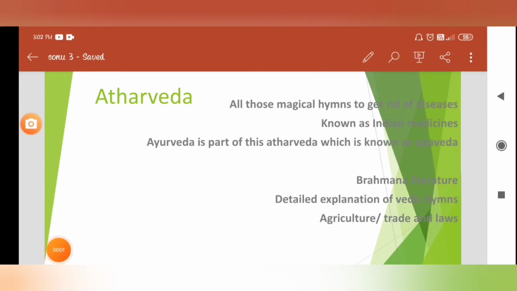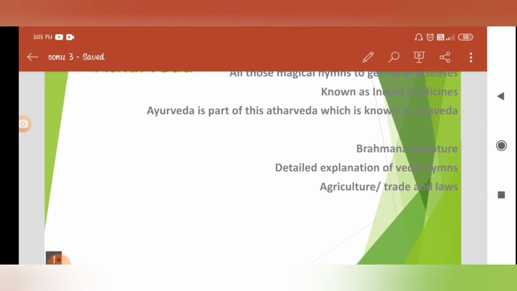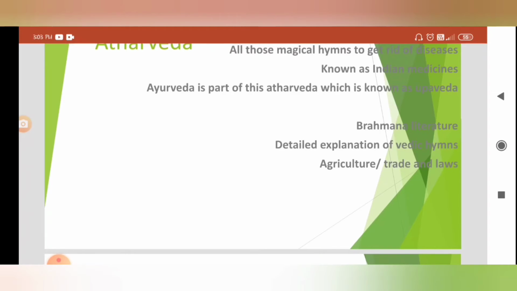Next is Atharva Veda, the magical hymns to get rid of diseases. The Atharva Veda mainly deals with Indian medicine. Ayurveda is also part of this Atharva Veda, and it is called an Upaveda. Next is Brahmana literature.